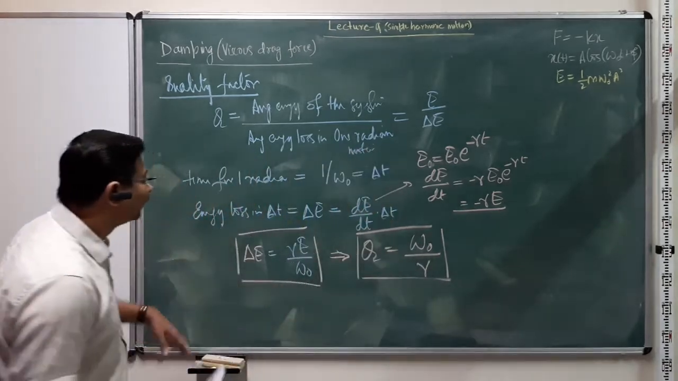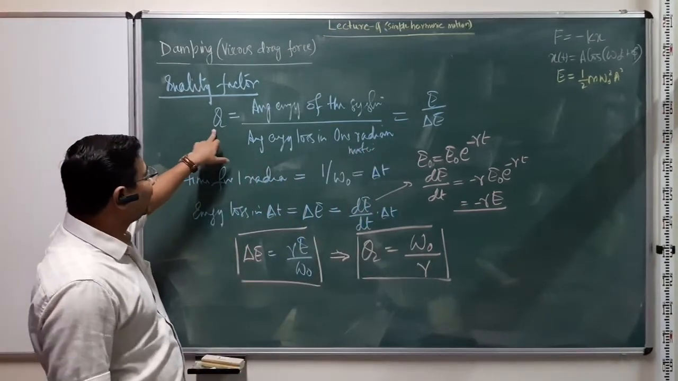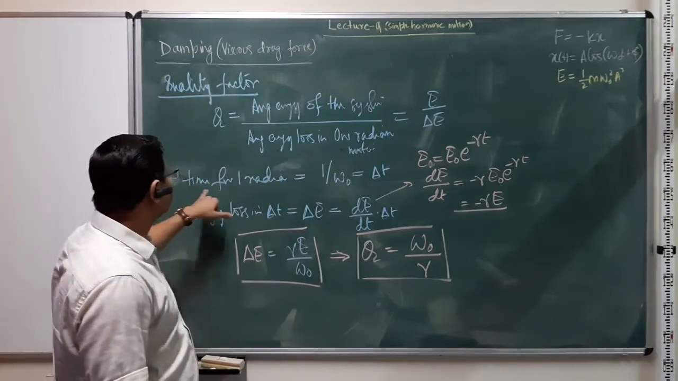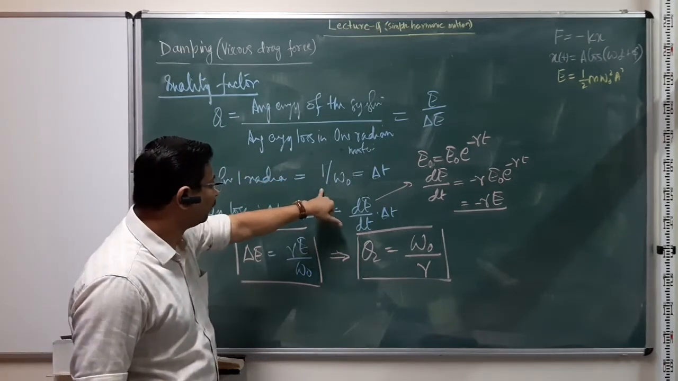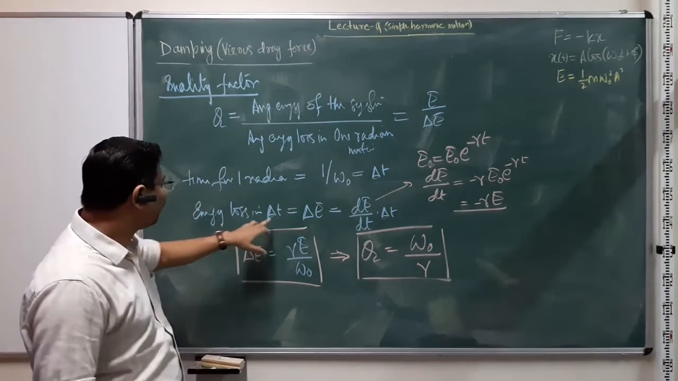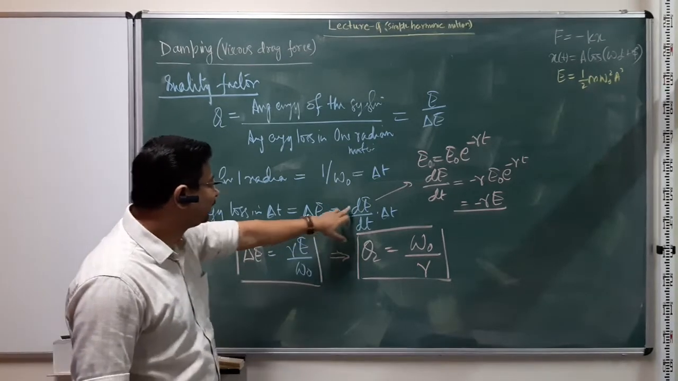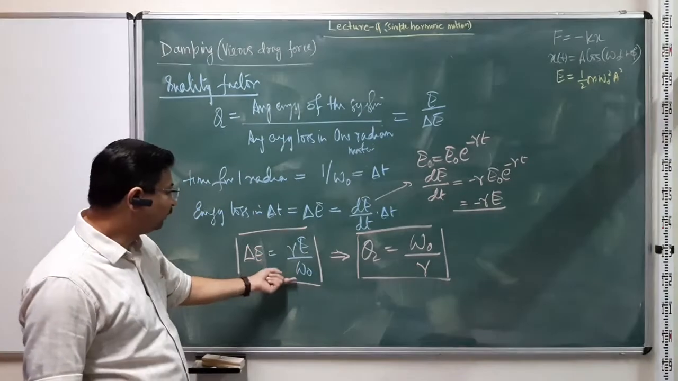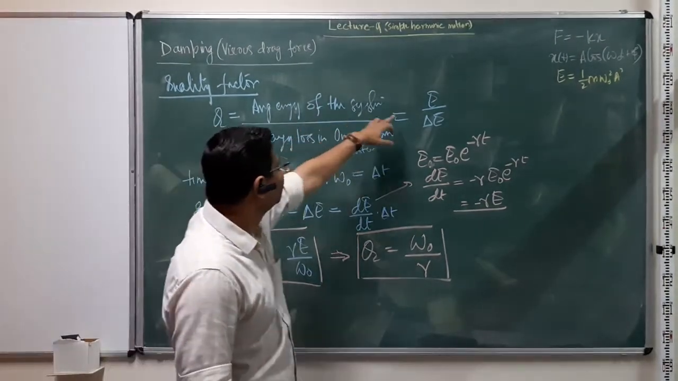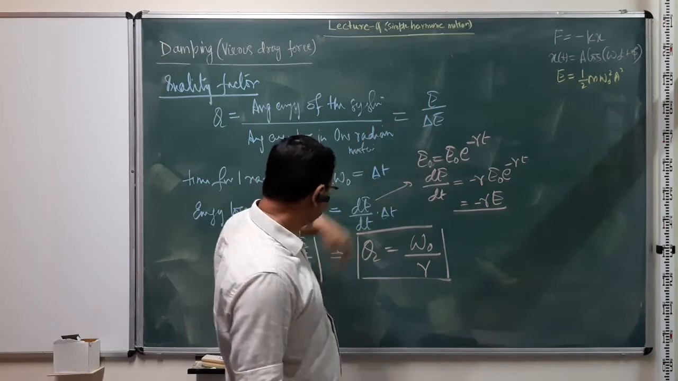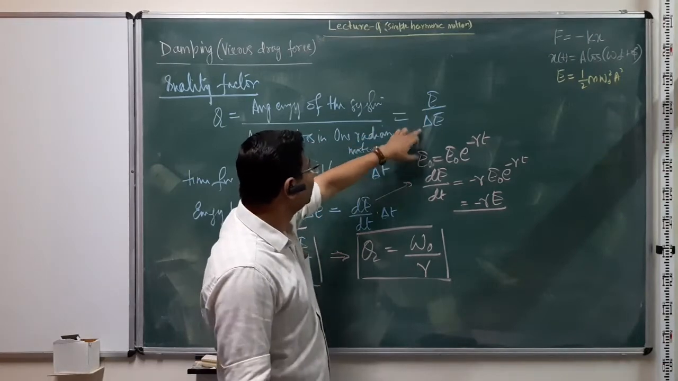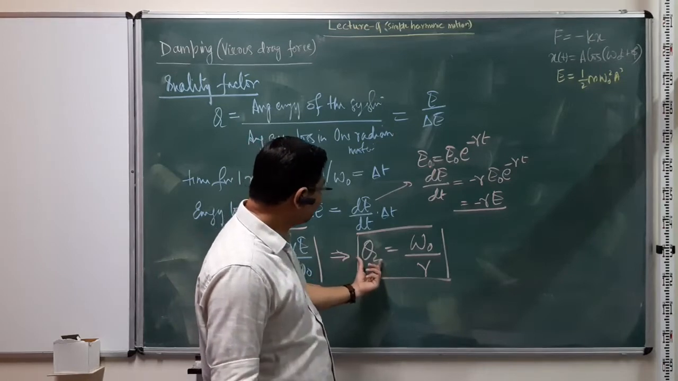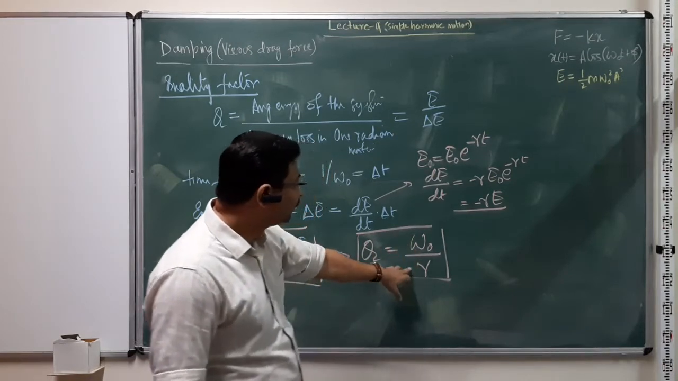Good. So let's just go once again. Quality factor is energy divided by energy lost in 1 radian. Time taken for 1 radian is 1 over omega naught, that's your delta t. So energy loss in time delta t is the rate of change of energy times delta t. That gives us gamma E over omega naught, and then we divide total energy by this number, which gives the quality factor as omega naught over gamma, right?